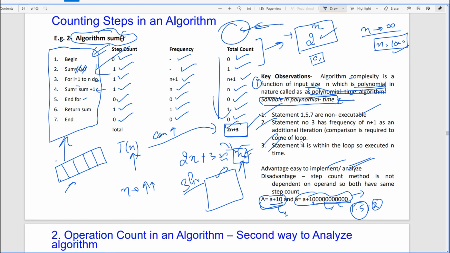Sir, excuse me, sir. Yes, beta. Why are we counting the frequency of step 3 and step 4 separately? Why are we counting the frequency of these steps separately?